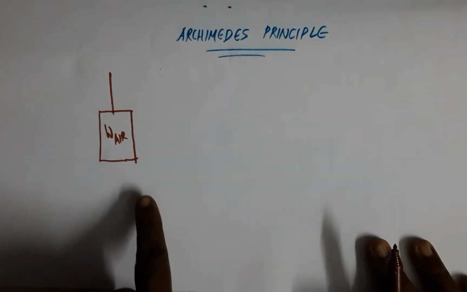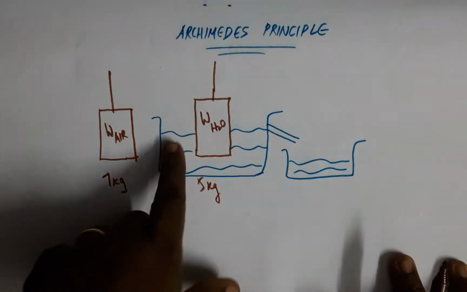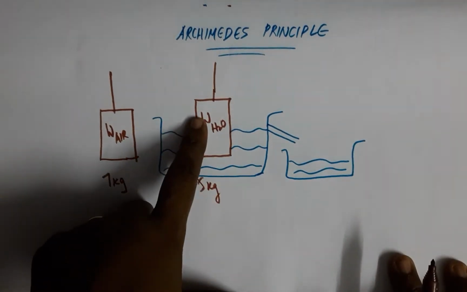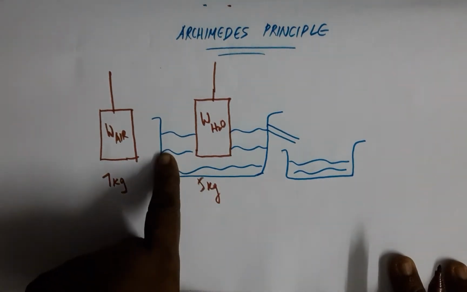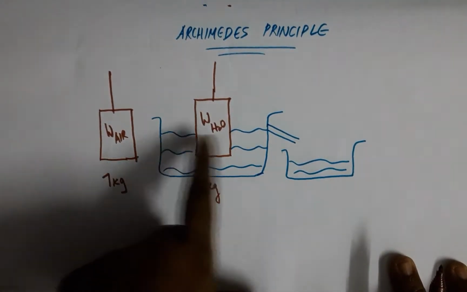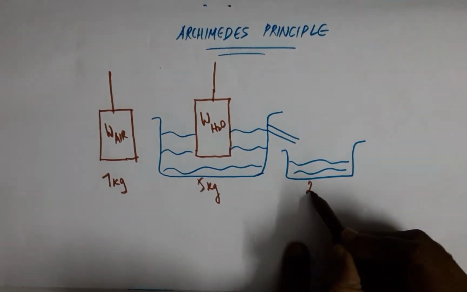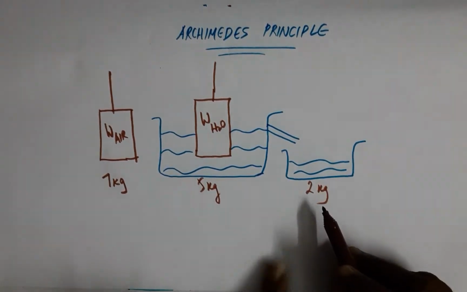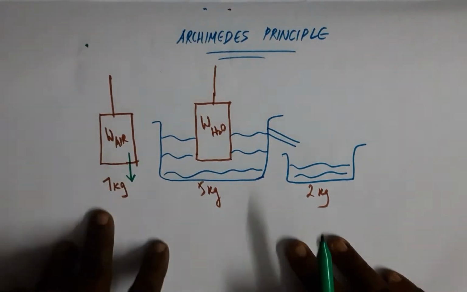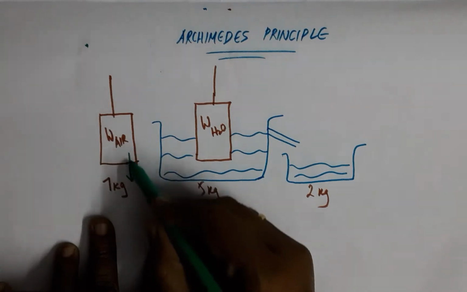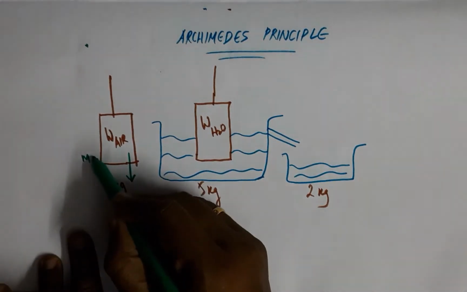So according to the Archimedes principle, the weight of an object in air, when placed in a bucket of water, the weight of the object in water becomes 5 kgs, and when this object is placed, the water is displaced into this tumbler, and the weight of this displaced water is 2 kgs. This weight of 7 kgs is nothing but the downward pull of the mass of this body by the gravitation